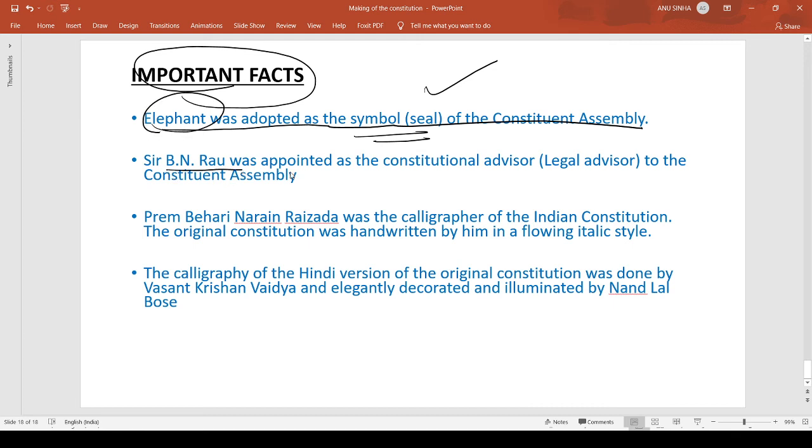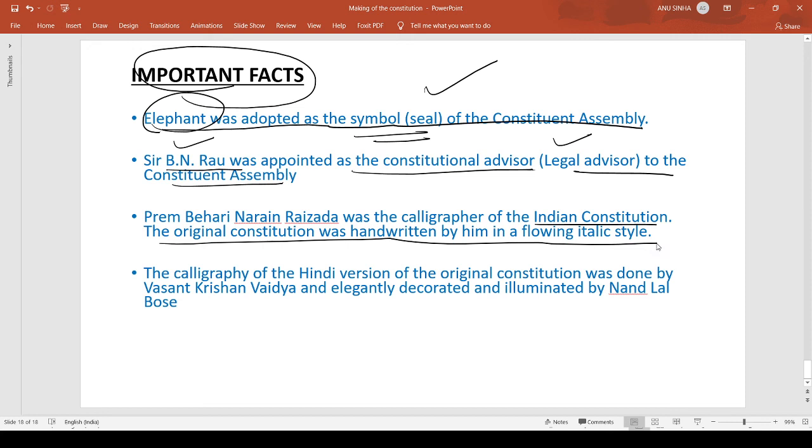Dr. B.N. Rau was appointed as the constitutional advisor, the legal advisor to the Constituent Assembly. The legal advisor of the Constituent Assembly was Dr. B.N. Rau. Prem Behari Narain Raizada was the calligrapher of the Indian Constitution. The original Constitution was handwritten by him in the flowing italic style.